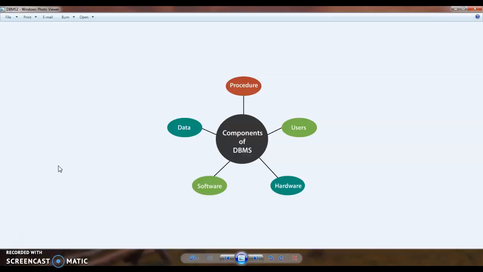So there are mainly 5 components for a database management system. They are users, hardware, software, data and procedure. Thus, the DBMS has 5 important components. These 5 components make the DBMS system fully functional.